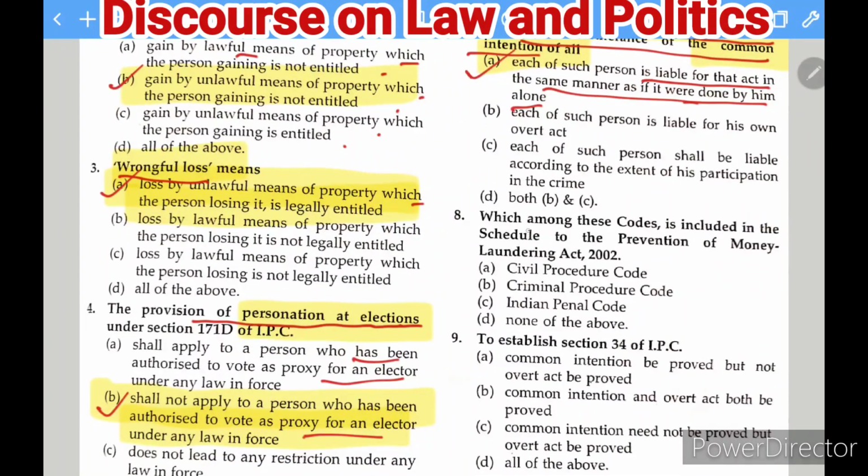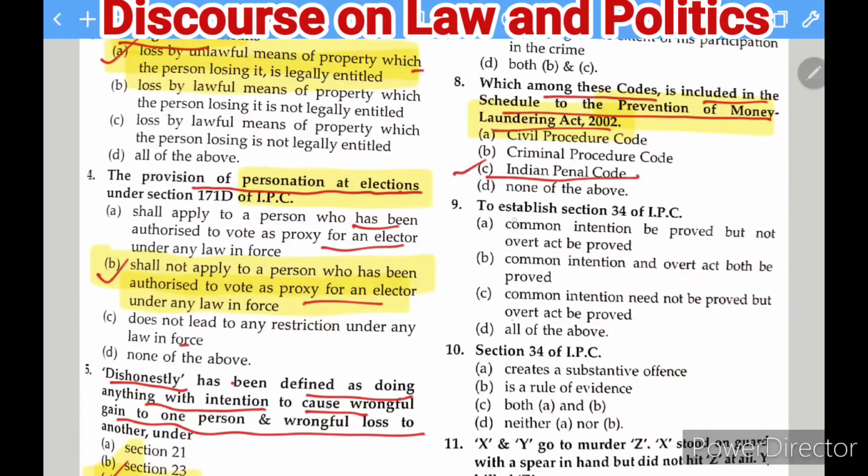Now the next question is here: which among these codes is included in the schedule to the Prevention of Money Laundering Act? So which among these codes is a part of the Prevention of Money Laundering Act of 2002? So we are solving this here from the IPC. So definitely the IPC is the answer here.